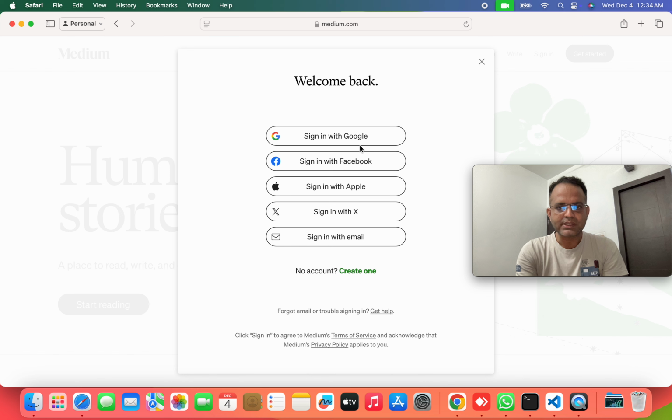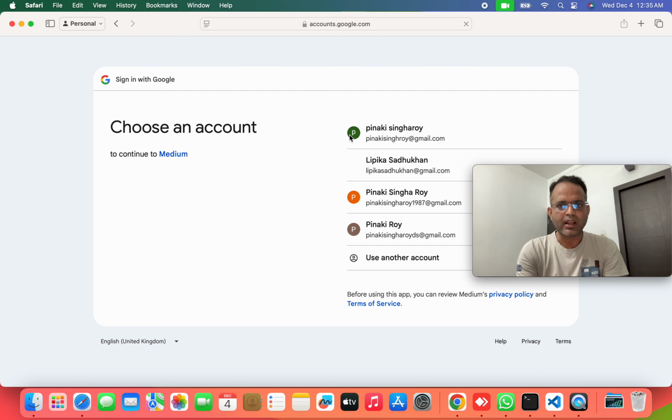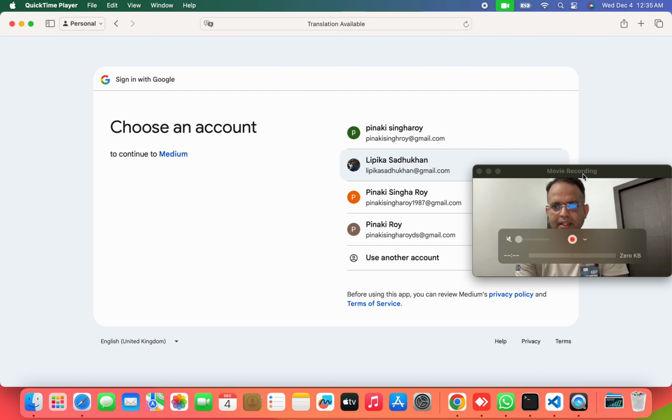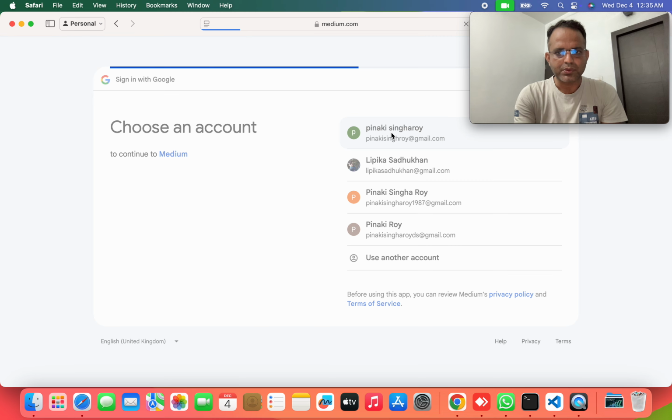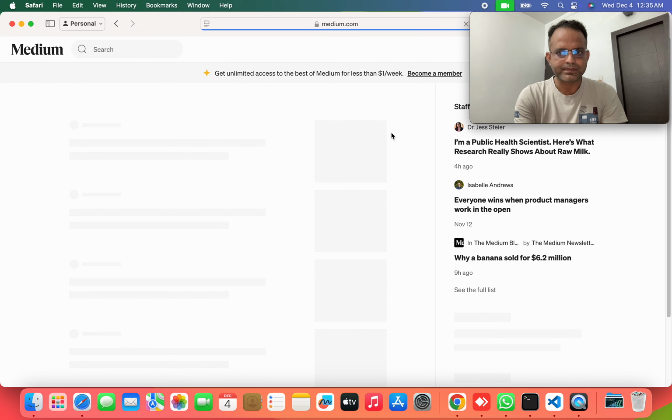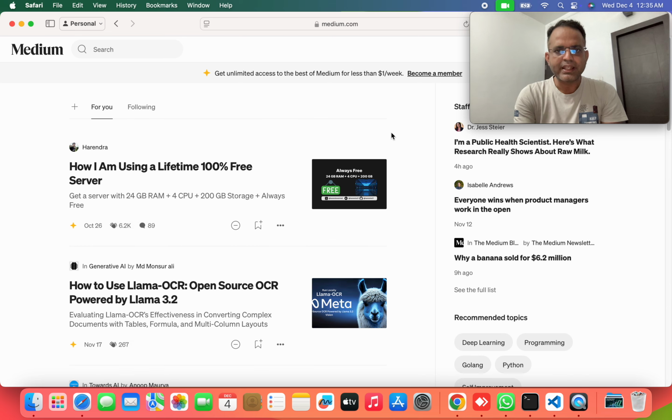So how can you sign in? There are multiple options. You can sign in through Gmail, through Facebook, through different accounts. I am selecting Gmail. I select my mail and then I try to log in here. After clicking on that mail, I open my Medium website, and here you can see